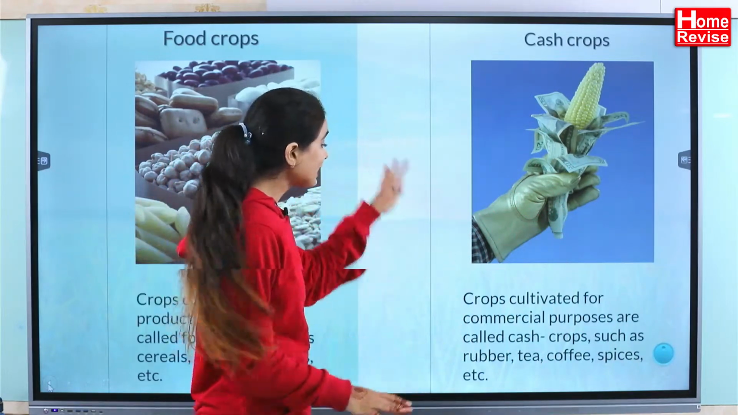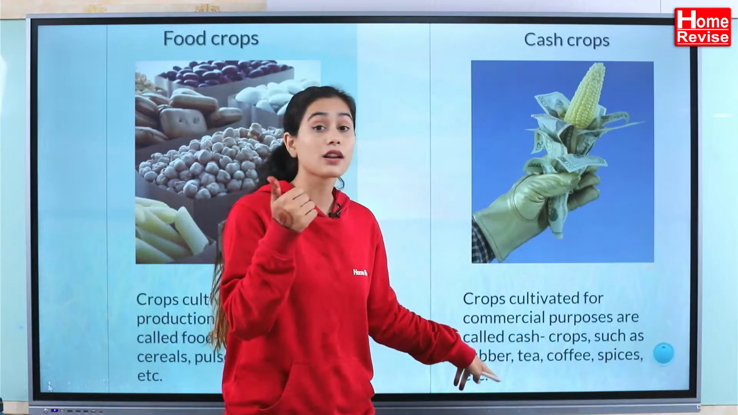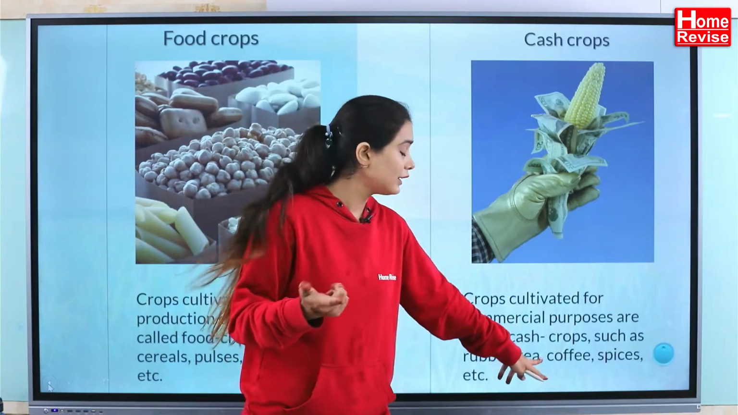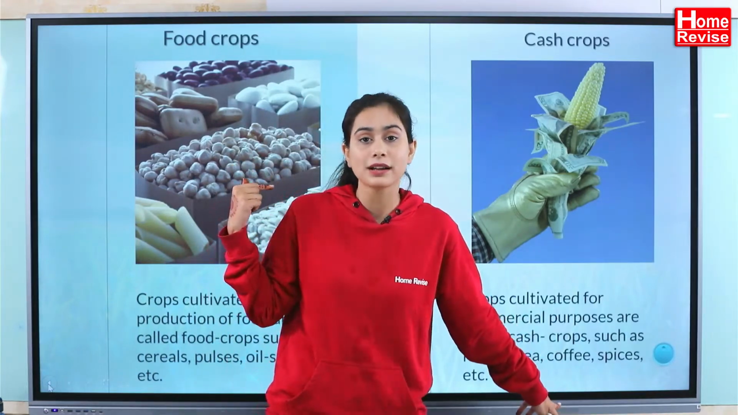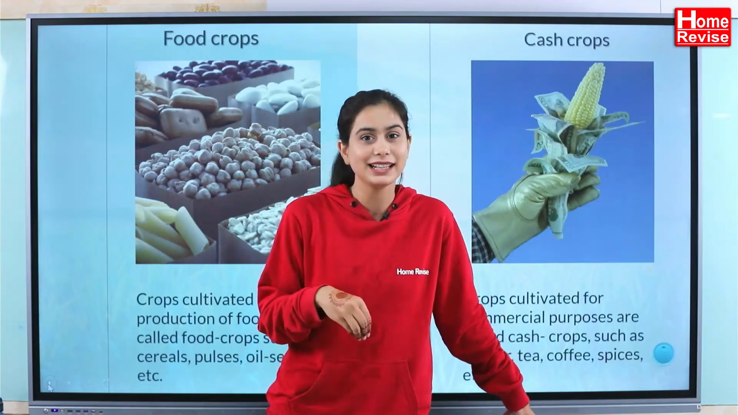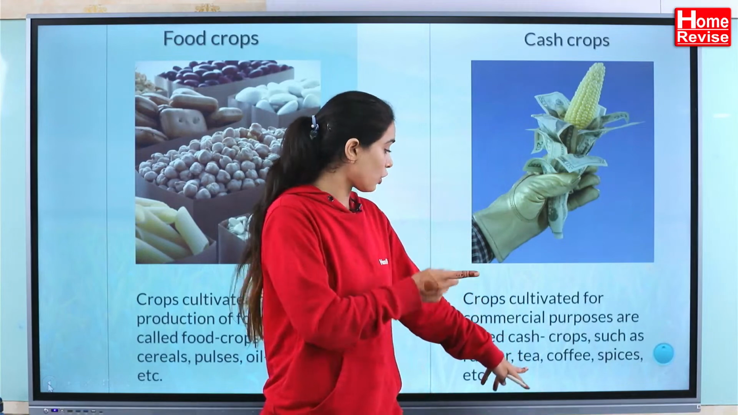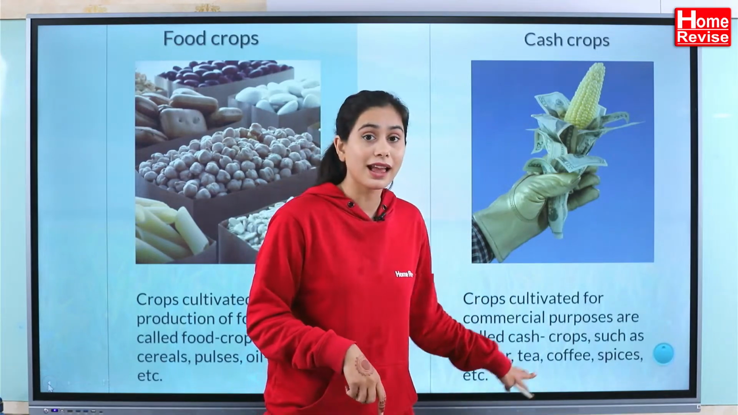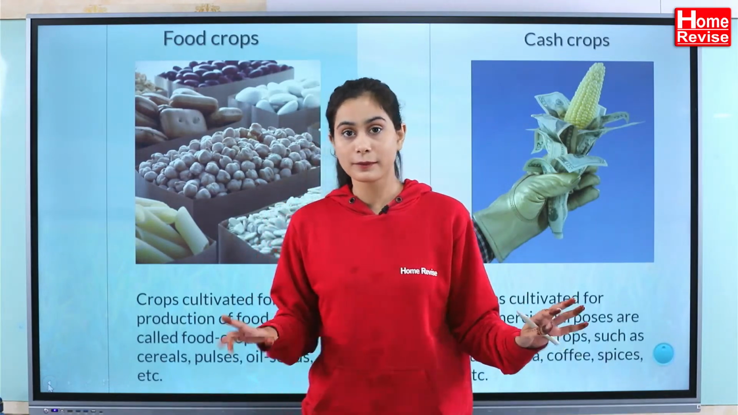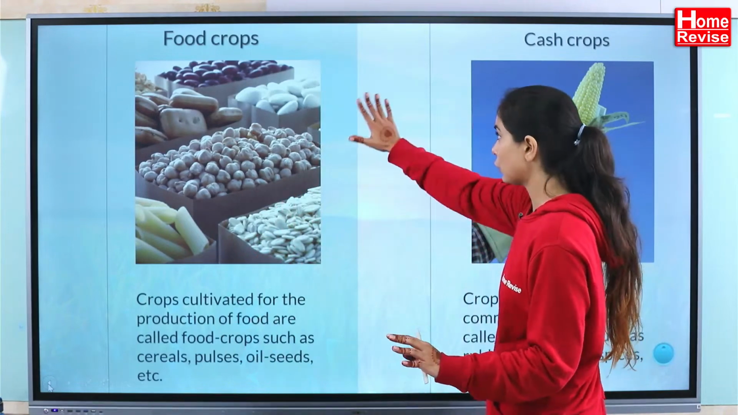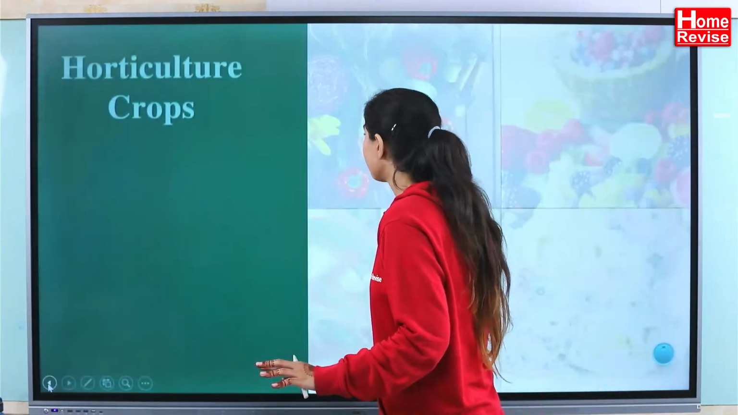Accepted? Okay. And cash crops are what? These are rubber, tea, coffee. Now you'll say tea is also used for human consumption, but we don't eat tea, do we? It is not like a food staple. It is a cash crop. Coffee is there, spices are there. These are called the cash crops. Is that clear? Okay, so two things understood. Moving on.